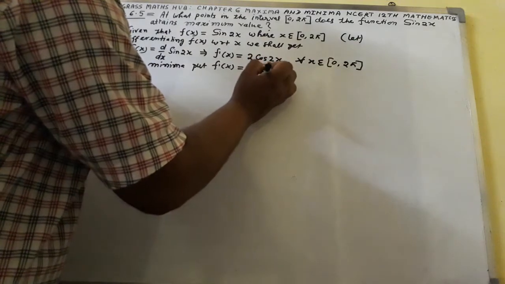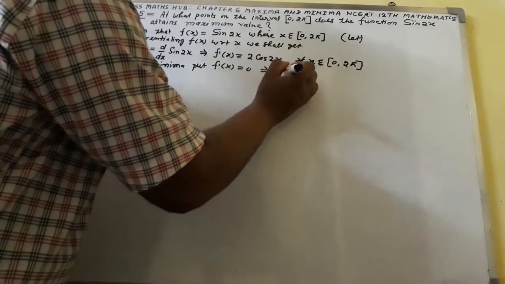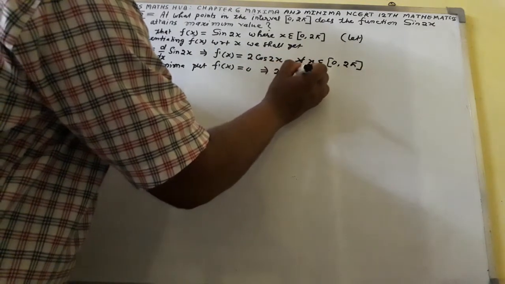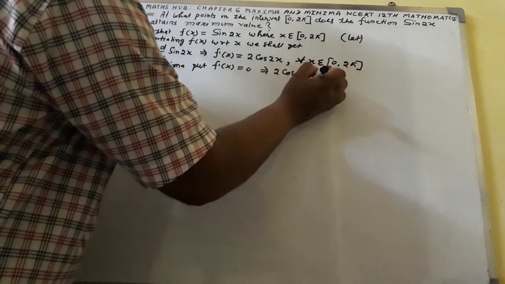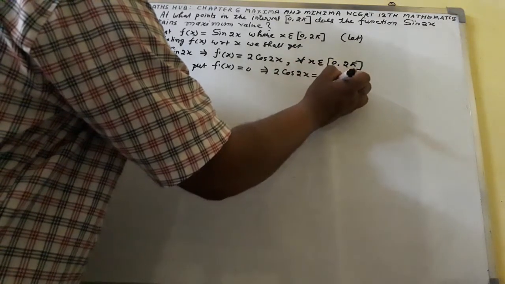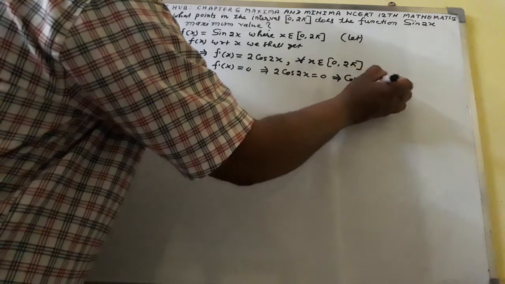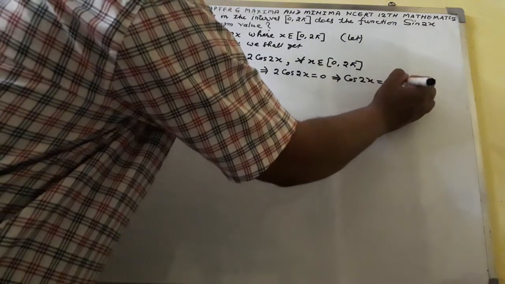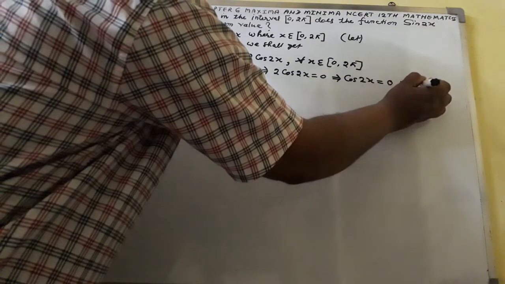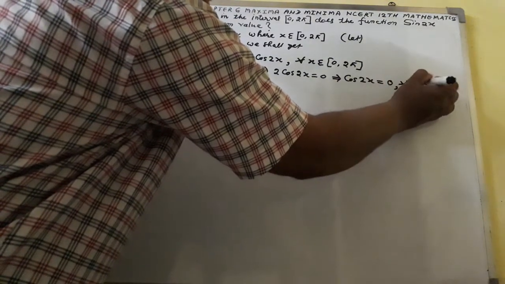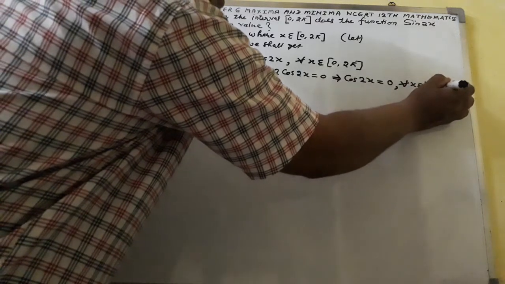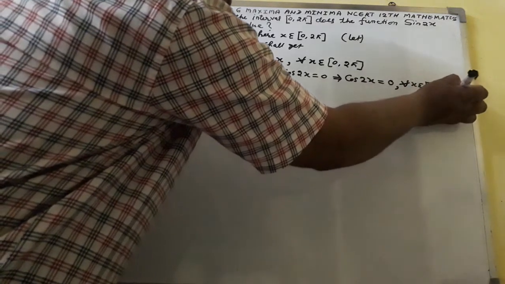This implies that 2 cos 2x equal to 0, which implies cos 2x equal to 0, for all x belonging to the closed interval [0, 2π].